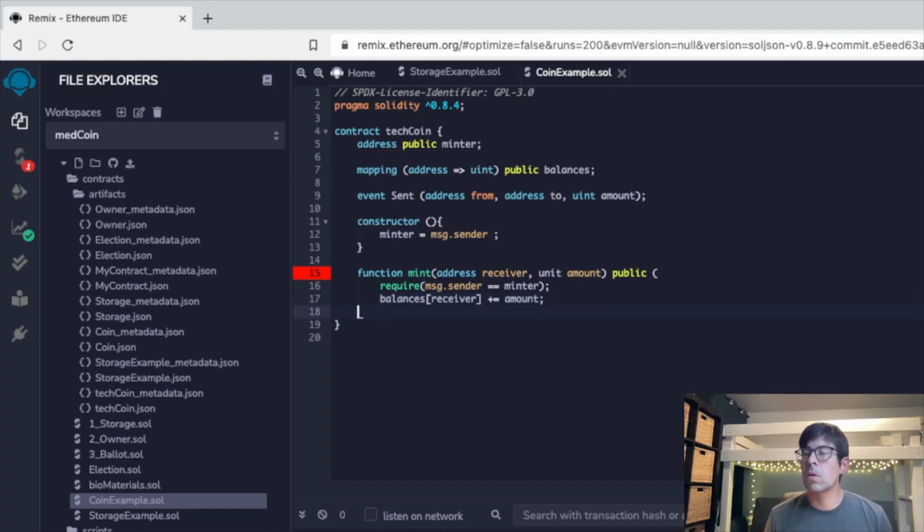But the question is, what if the sender doesn't have enough coins? So we need to build in an error, right? If you go to send 5 tech coins and you only have 4, then we need the contract to not go through. So let's go ahead and create an error called insufficient funds. I like that.